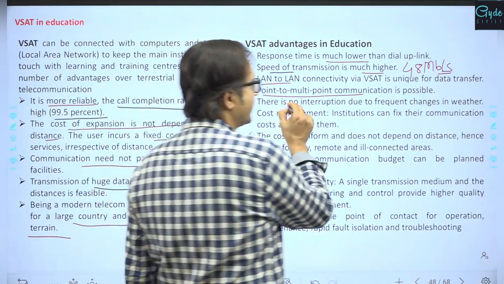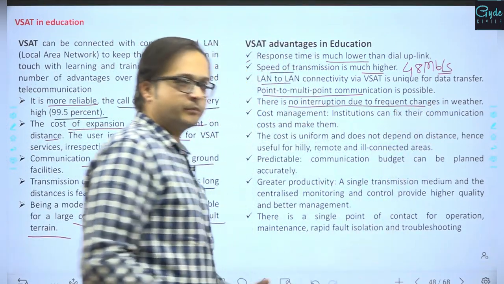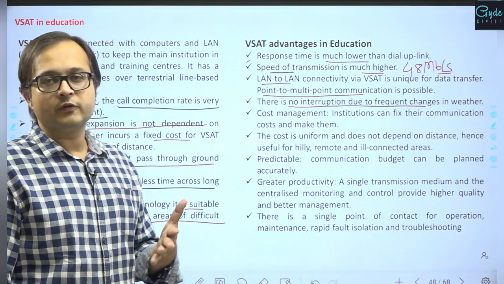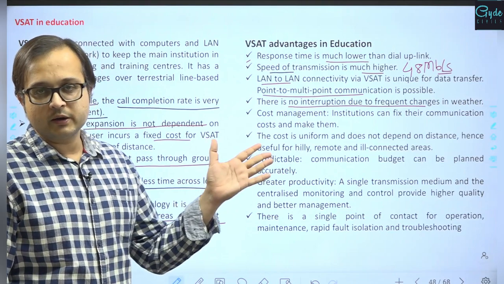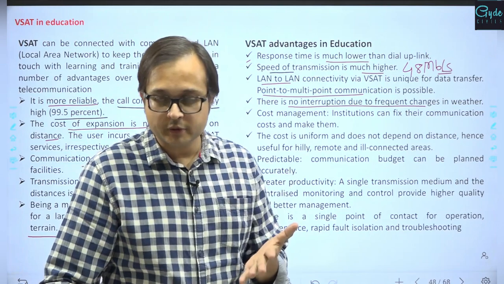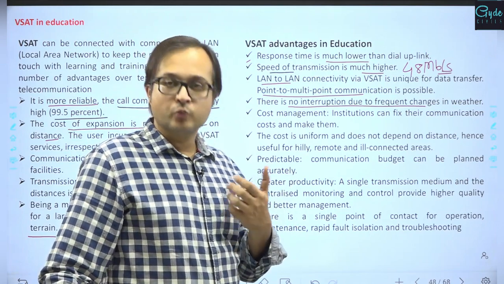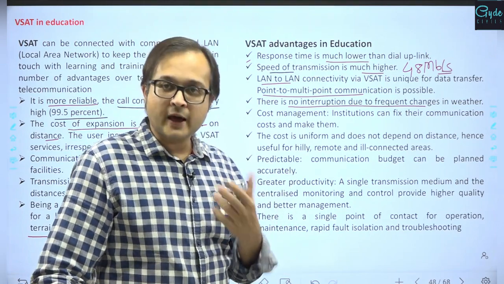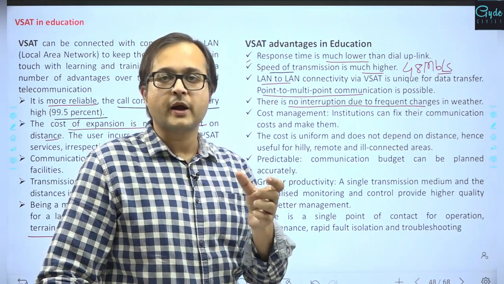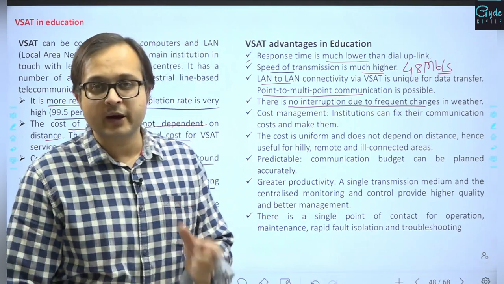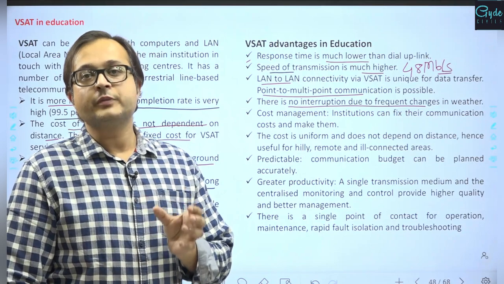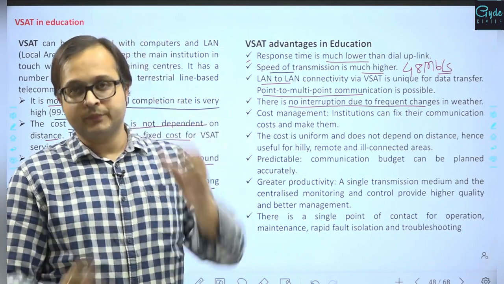There is no interruption due to frequent changes in weather, because satellite connectivity is far more stable than even direct point-to-point connectivity or wireless communication established from direct propagation. Satellite connectivity remains more reliable. Also, since a narrow band of radio is being established, the chance of disturbance and interference from the weather is lower, because it remains more like a beam-like connection.